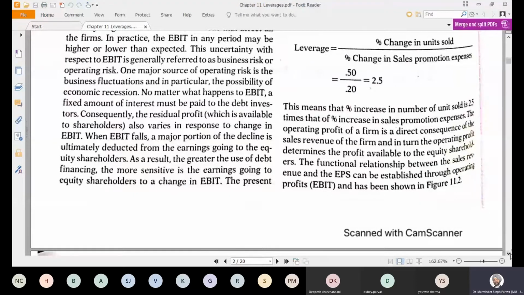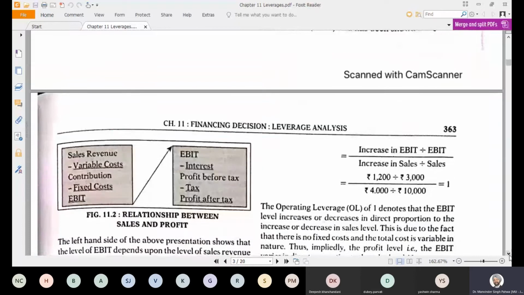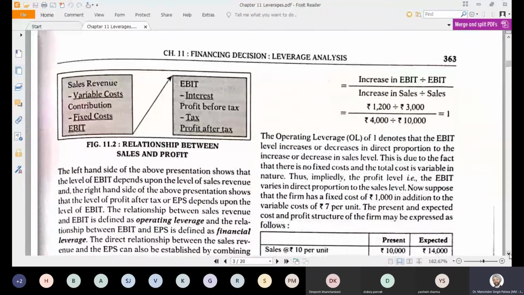So if you increase the independent variable, there will be certain changes in the dependent variable, and that is what is called leverage. This is one of the things kept in mind when we go for large scale production. So here we prepare the entire chart, on page number 163, top left.